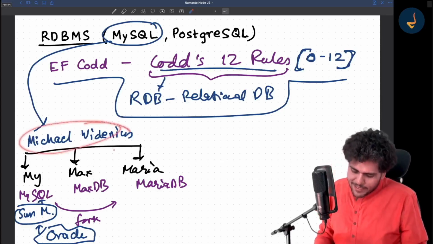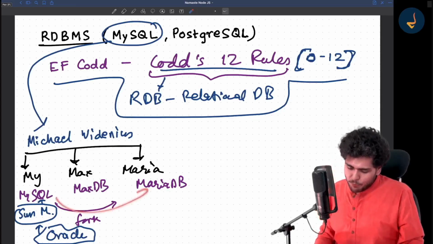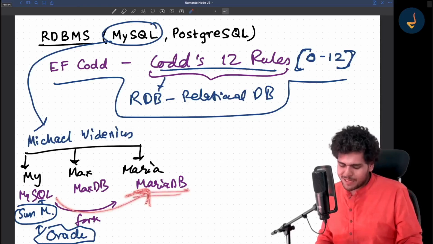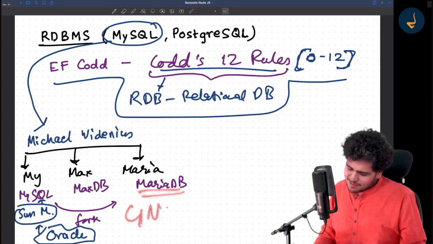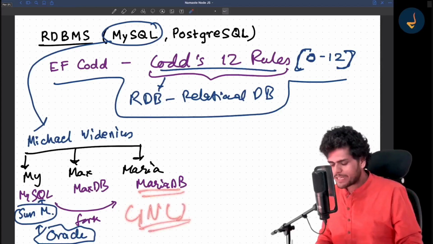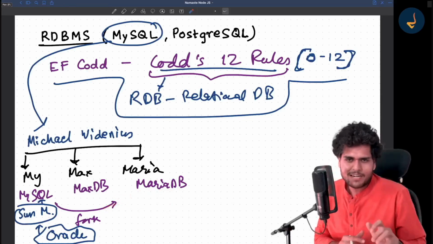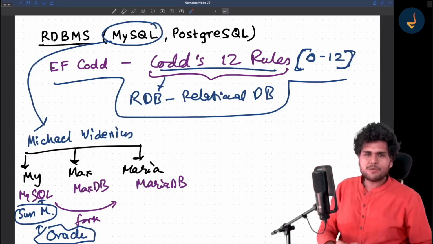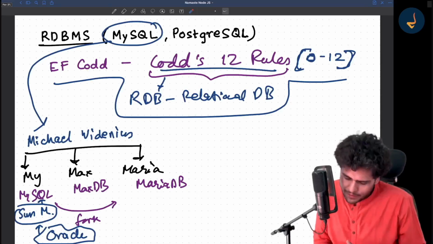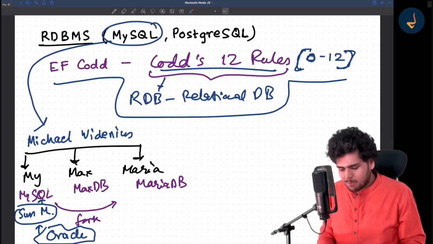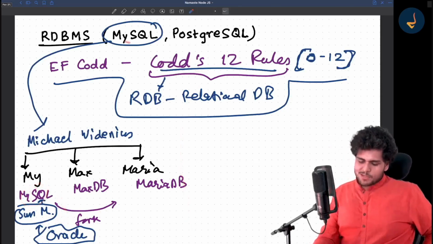So Michael Widenius and the other core team of MySQL created a fork, and that fork was known as MariaDB, right? And there is a GNU license. I'm not going into much detail, but it's a fork of MySQL and it is derived from MySQL. That is kind of a brief history of MySQL, and if you go deeper, there is a lot more story behind all of it. But right now, at present, MySQL is managed by the Oracle company. Got it? So this was about MySQL.